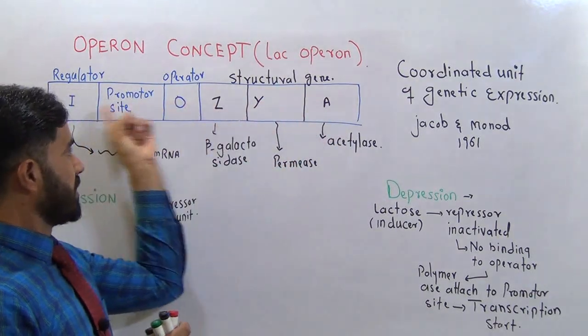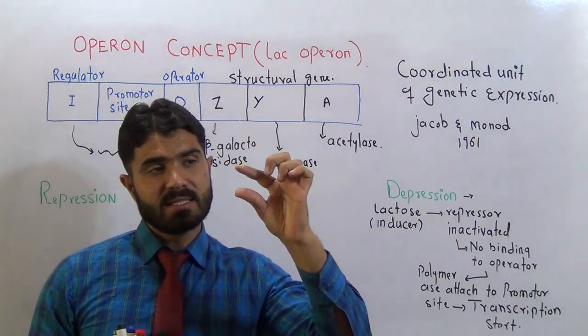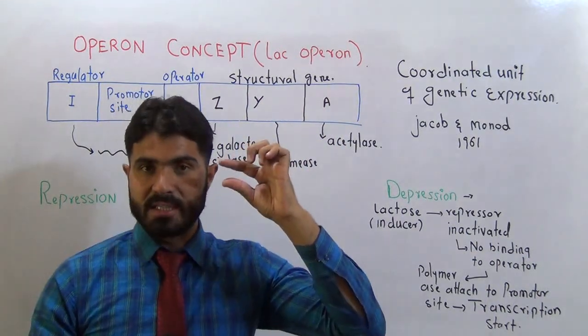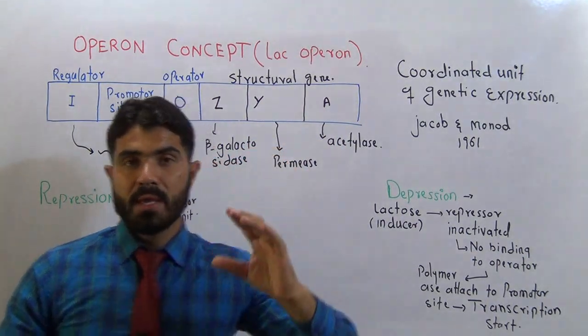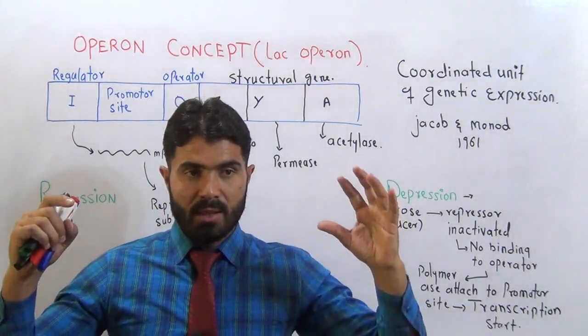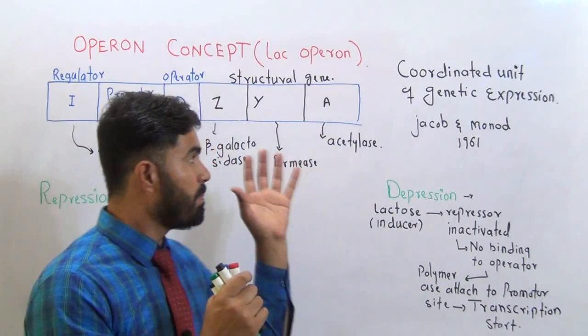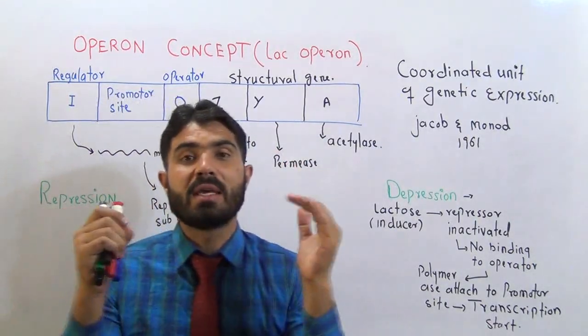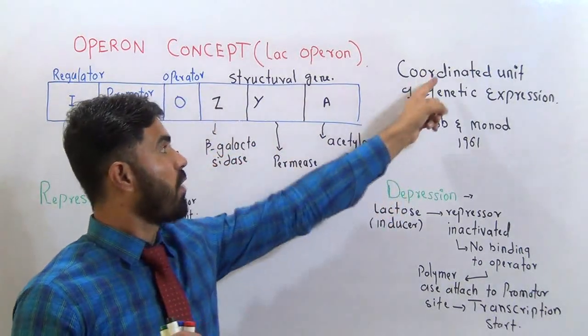Later on, we came to know that there is not a single gene on the DNA. Let's suppose this is your DNA. There is not a single gene that is involved for one particular enzyme, but there are so many genes, a group of genes on the DNA. They work together. So that's why I use the word coordinated.